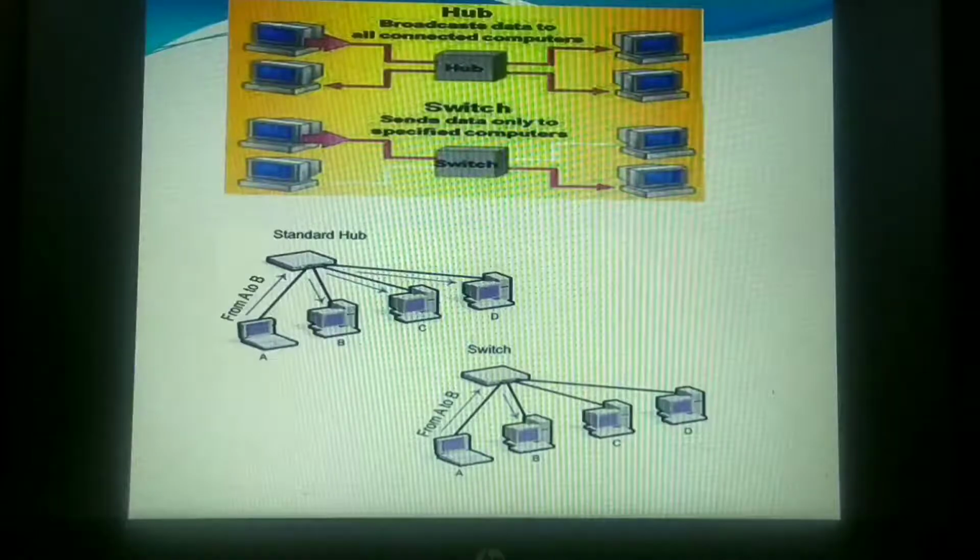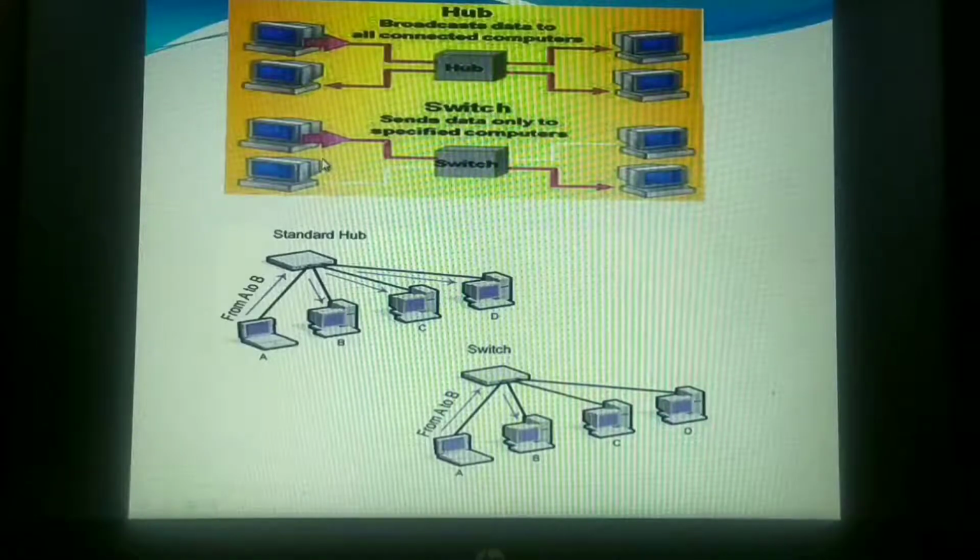A switch is a device that segments the network into different subnetworks called subnets or LAN segments. Here I can tell you, the switch is a device that divides the large network into different subnetworks. Now this I can call a subnet and this I can also call a subnet, or else I can call these LAN segments also. It acts as an intermediate device that divides the large network into different subnetworks, or the LAN segments.